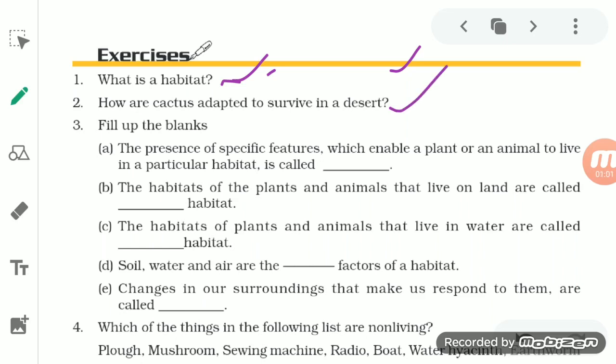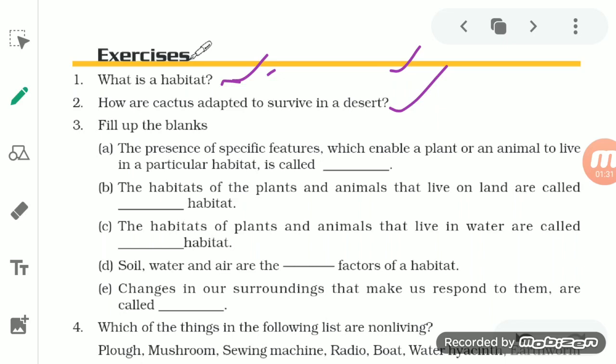Next one is, how is the cactus adapted to live in the desert? Now the condition of the desert area is hot and dry. So cactus has features which make it survive in that hot and dry climate. Temperature is very high, rainfall is less, that's why there is always a shortage of water.